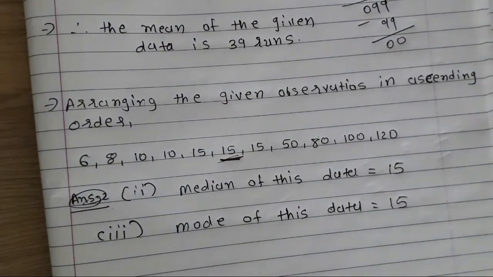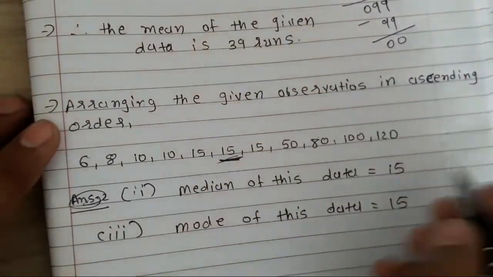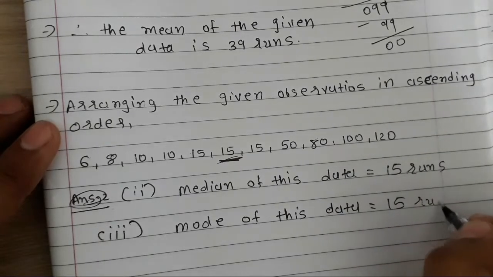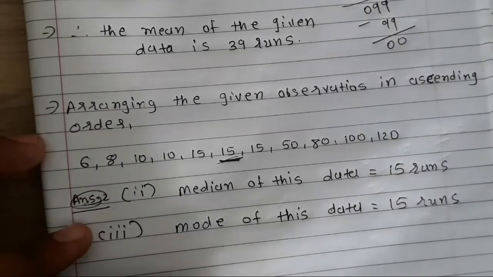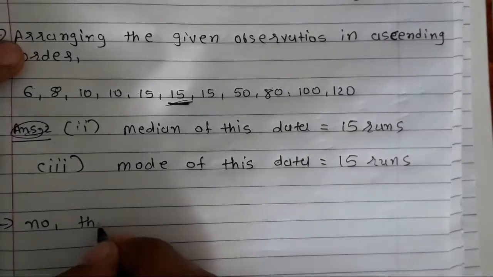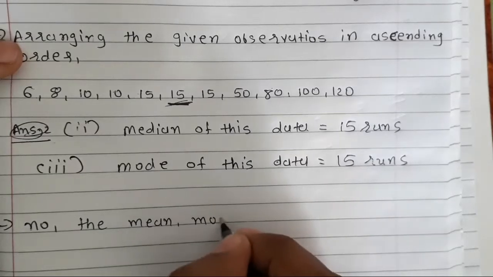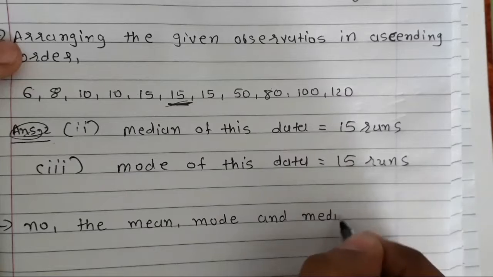Now the question is, are the three the same? That means we have to check whether mean, mode and median are all the same. We can see the mean is 39 runs, median is 15 runs and mode is 15 runs. So we can see the three of them are not the same, so we can write no, the mean, mode and median are not the same.